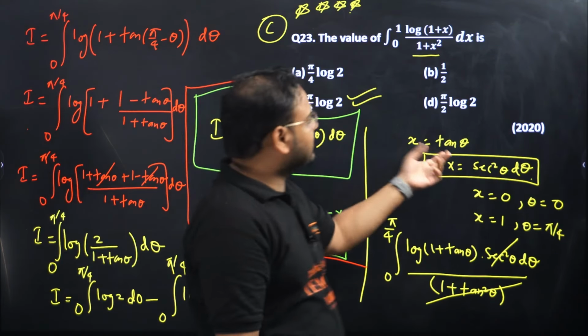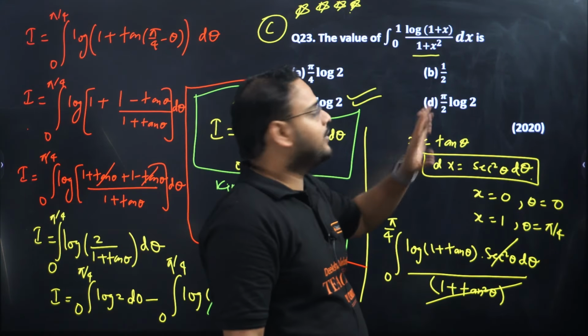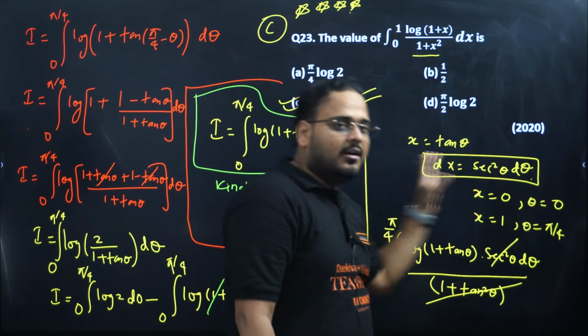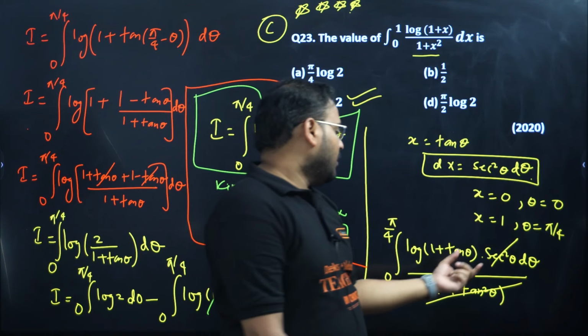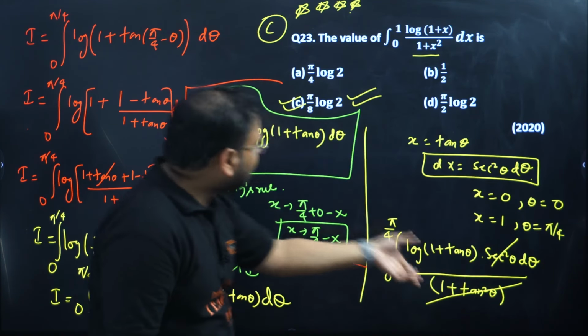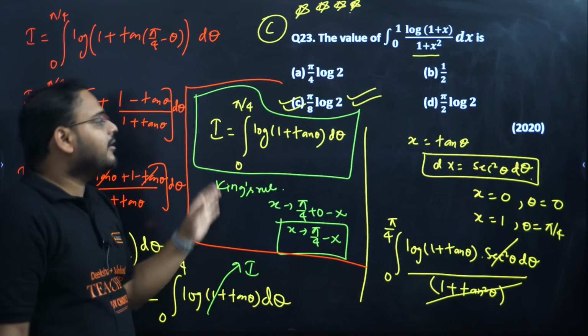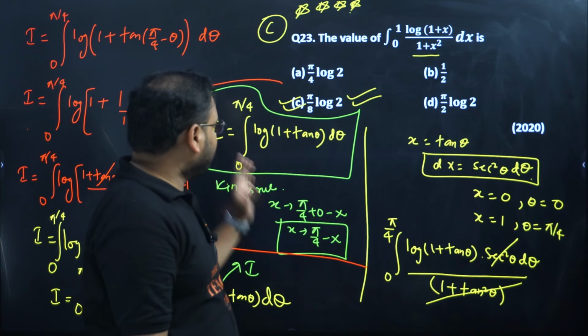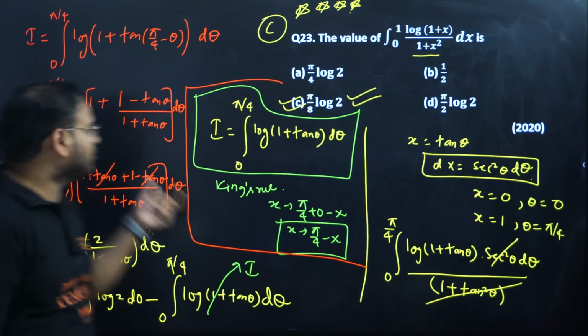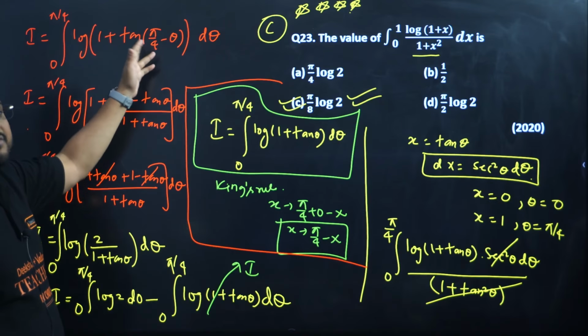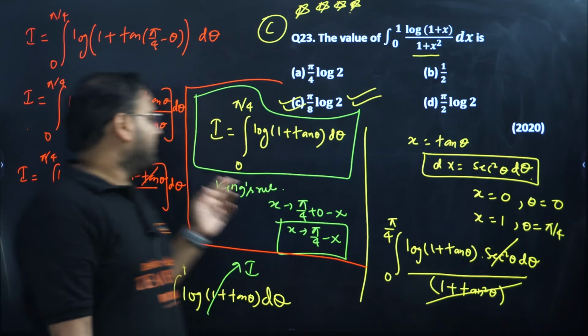Taken x as tan theta. Why, sir? Because we have 1 plus x square over here. Since once that is done, we got a derivative form, limit changed. Use that in the form to get a simplified version of the integrand. From there, we apply the king rule, and from the king's rule we got this transformation over here, and then we applied the formula of tan of a minus b. Then we got this result.